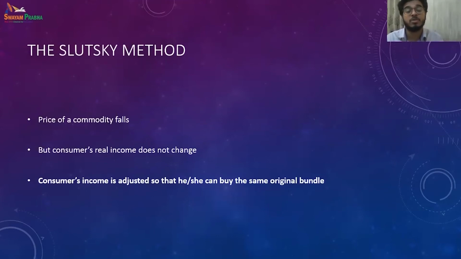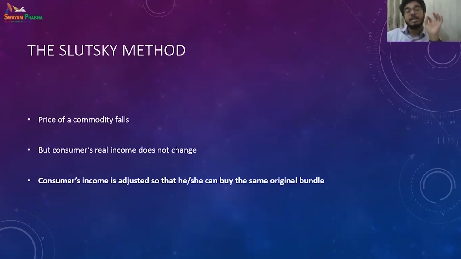And what happens, the consumer's income is adjusted. So in Hicks, they were coming back to the same satisfaction level, the same indifference curve. It was being tangent to the same indifference curve. Over here, in the Slutsky method, the new budget line will pass through that previous combination.